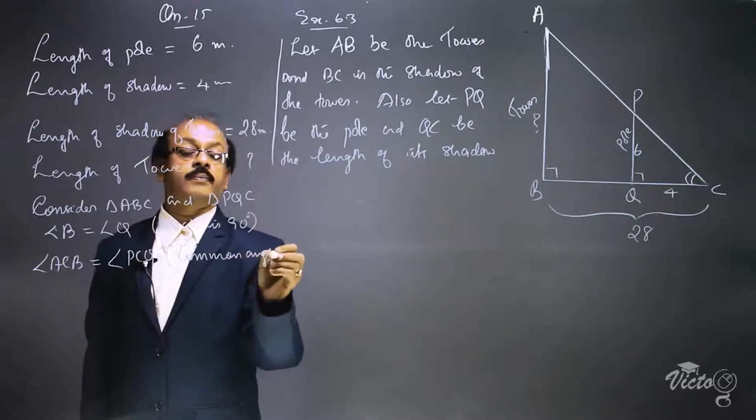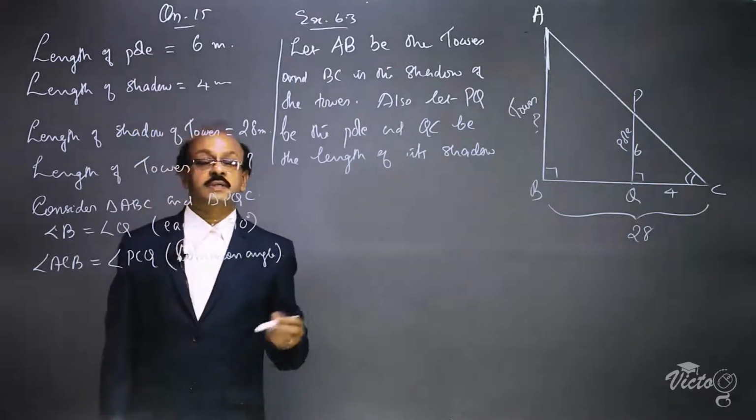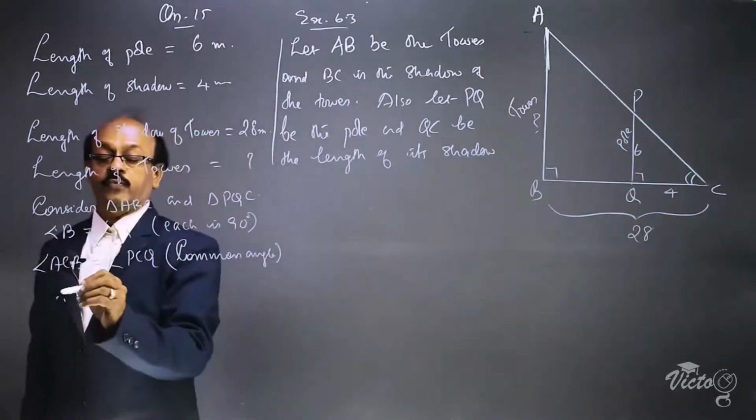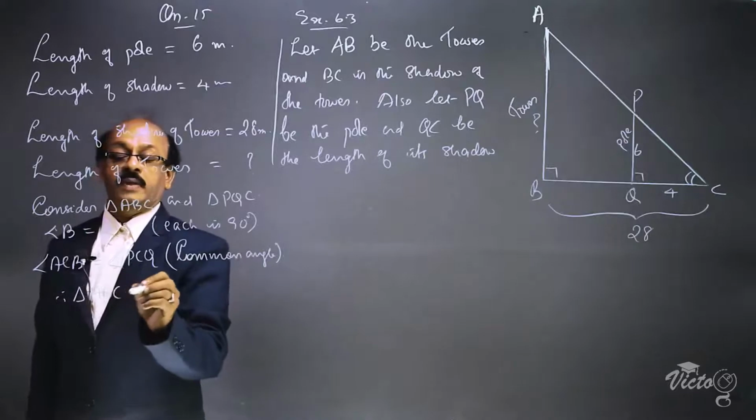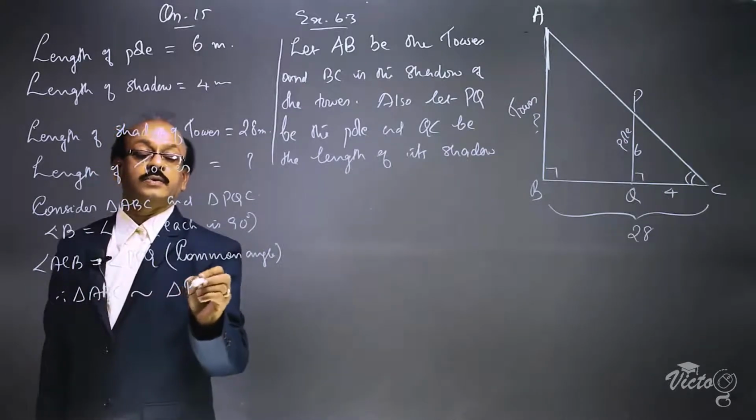Therefore triangle ABC is similar to triangle PQC.